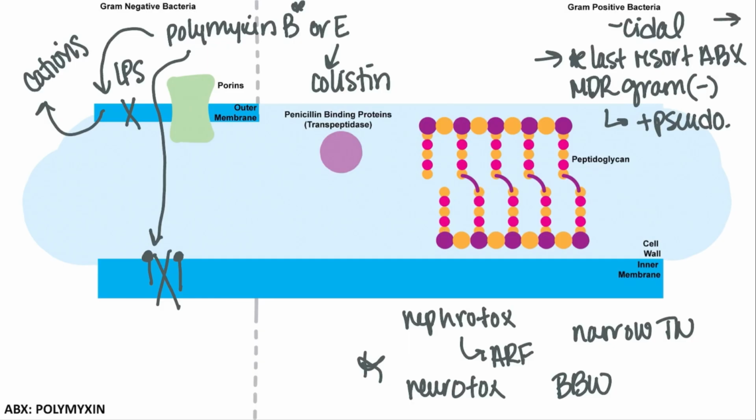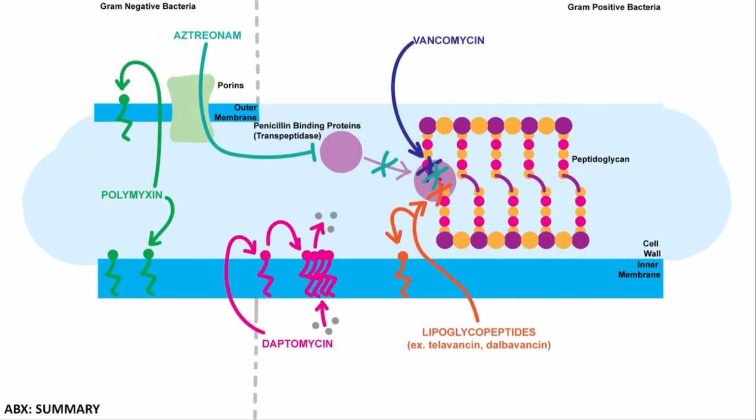So moving on to our summary slide. So this concludes our discussion of antibiotics targeted at the bacterial cell wall or cell membrane beyond the beta-lactams. And I hope this video has highlighted several very common agents as well as a few that are less common but are very unique that you should become familiar with. And as I mentioned in the previous antibiotic videos, I would encourage you to keep practicing grouping these agents according to characteristics that we discussed in the beta-lactam video. That should help you organize these agents so that you can easily recall them when necessary in a clinical setting.